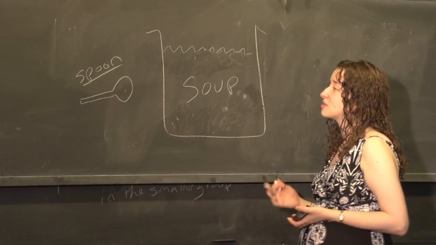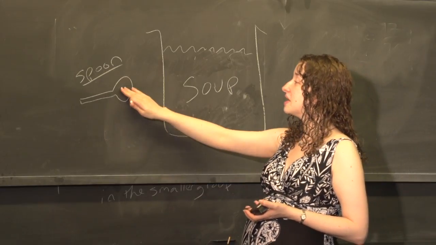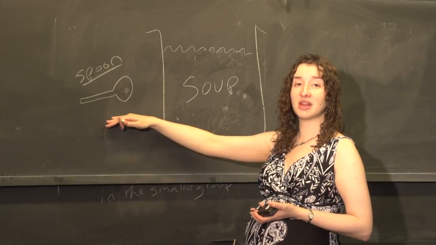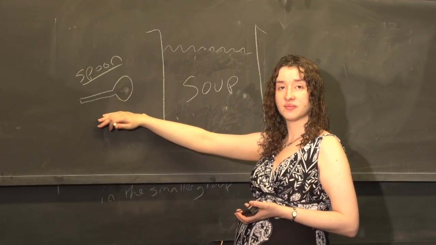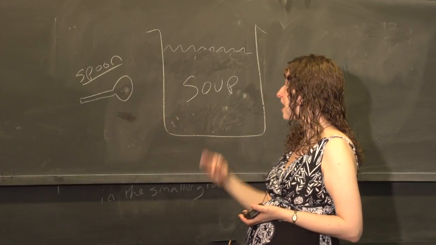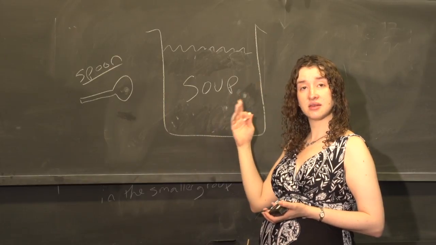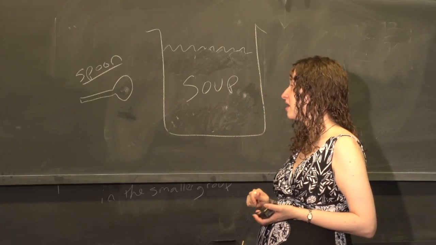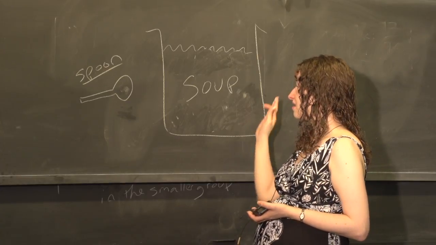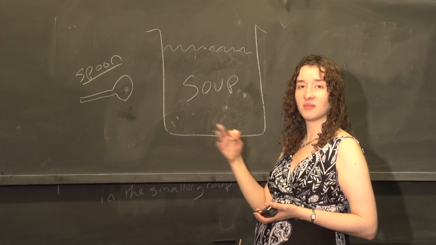So what are the things that we're saying influence my ability to have a precise estimate of the saltiness of my soup? The size of the spoon, in other words, the amount I taste. How well the soup is mixed, in other words, how representative my sample of soup is going to be. And the homogeneity of my soup.